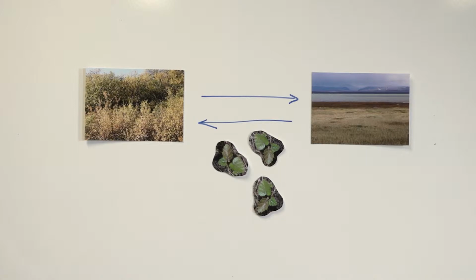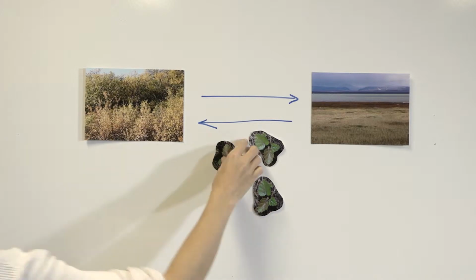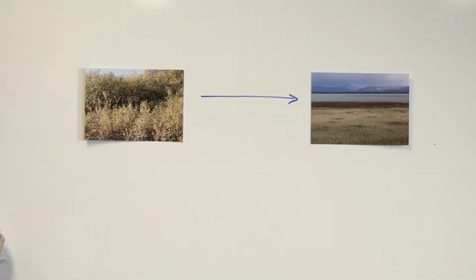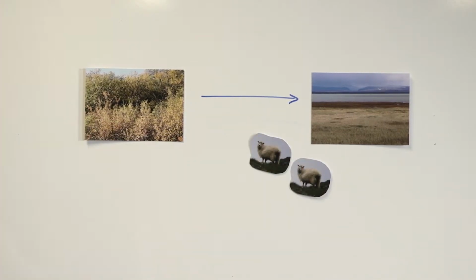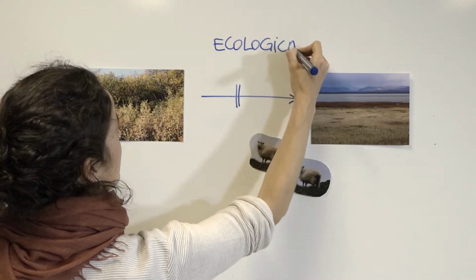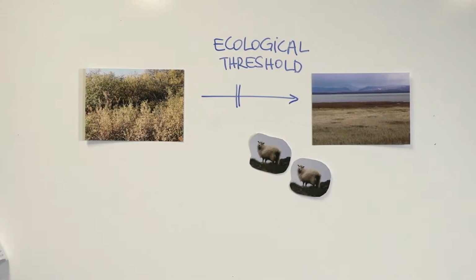In our system, we may have eliminated all the trees in the surroundings through wood cutting, so there are no seed sources available to recover the forest. As well, grazing by livestock can prevent the regeneration of tree seedlings, so the forest does not recover. We say then that the system has crossed an ecological threshold. By understanding and identifying these transitions and thresholds, state and transition models can guide management efforts and research.